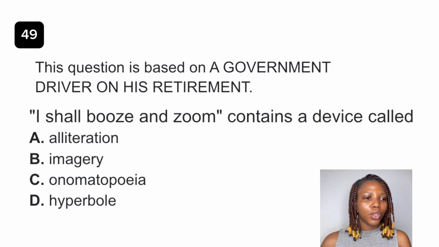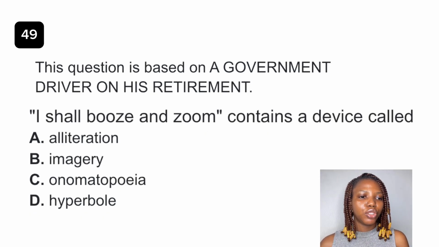Question 49. This question is based on a government driver on his retirement. I shall bose and Zoom contains a device called dash.